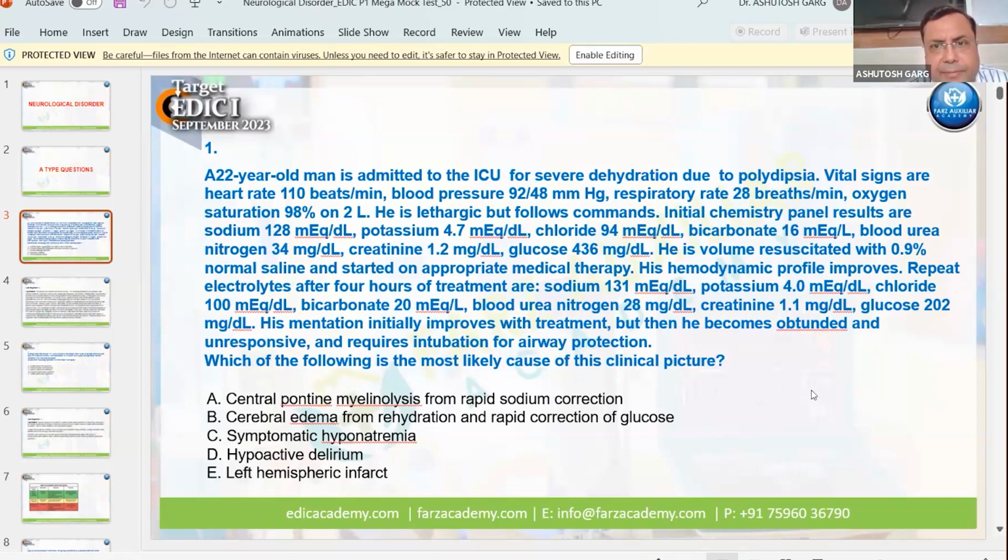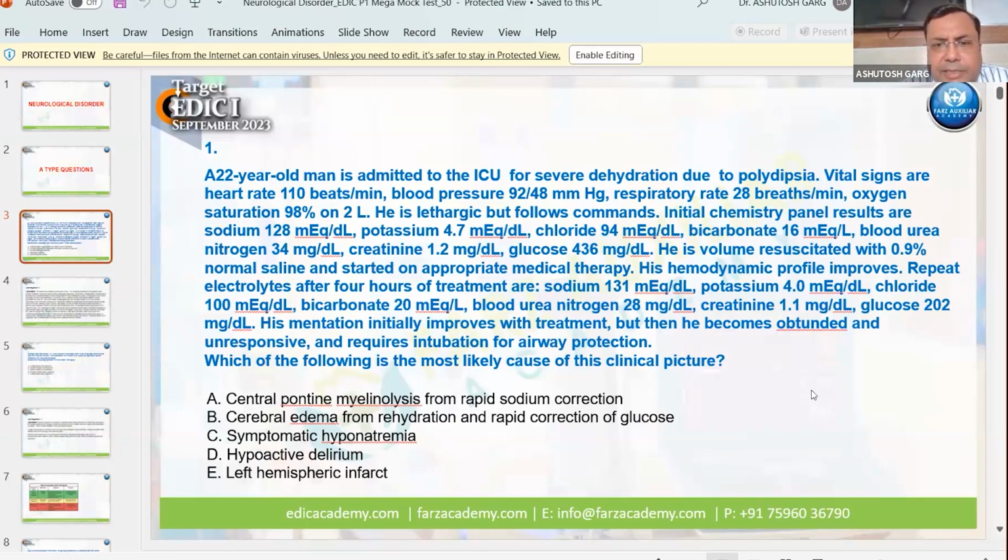So 133, 134 sodium is normal sodium. It's not hyponatremia. Then when the sugar is 202, sodium is now 131. Again you can add at least 1.6, so it will be 133. So initially sodium was 133 and now sodium is still 133. There is no difference in the sodium. So CPM is ruled out. So what is the cause of this obtundation and unresponsiveness?